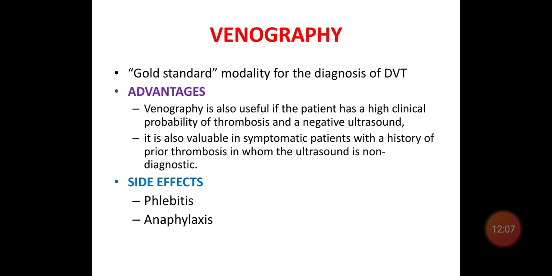Its advantage is that it is useful if the patient has a high clinical probability of thrombosis and a negative ultrasound, and also in symptomatic patients with a history of prior thrombosis in whom ultrasound is non-diagnostic. Side effects of venography are phlebitis and anaphylaxis.